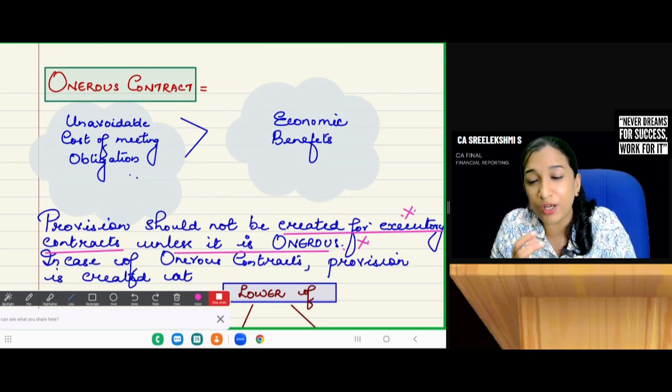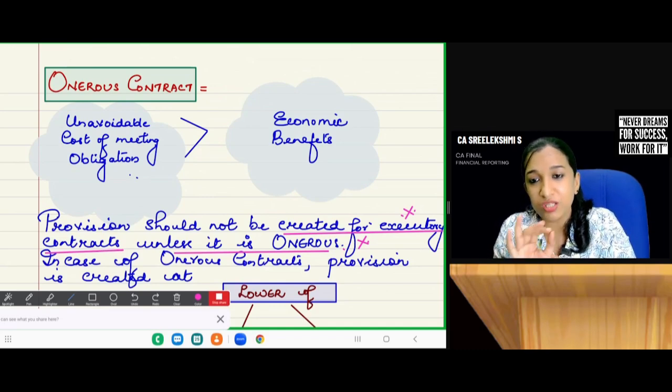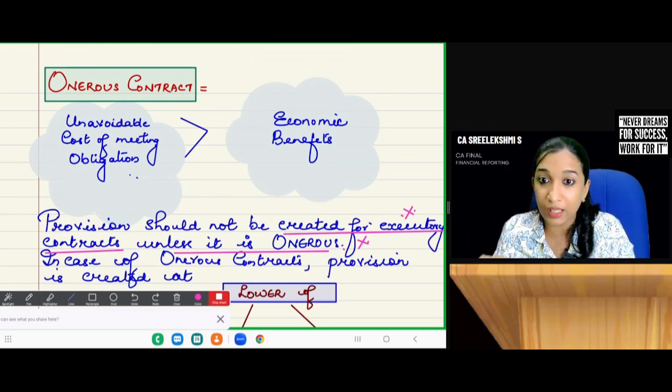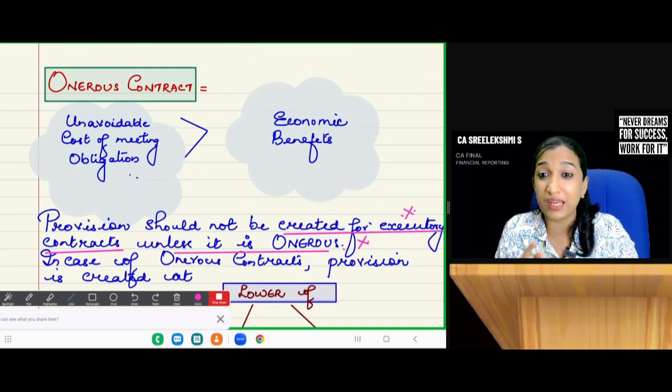So provision is not required to be created for executory contracts, which means future execution is on a future date. For future operating losses, no provision is required to be created.